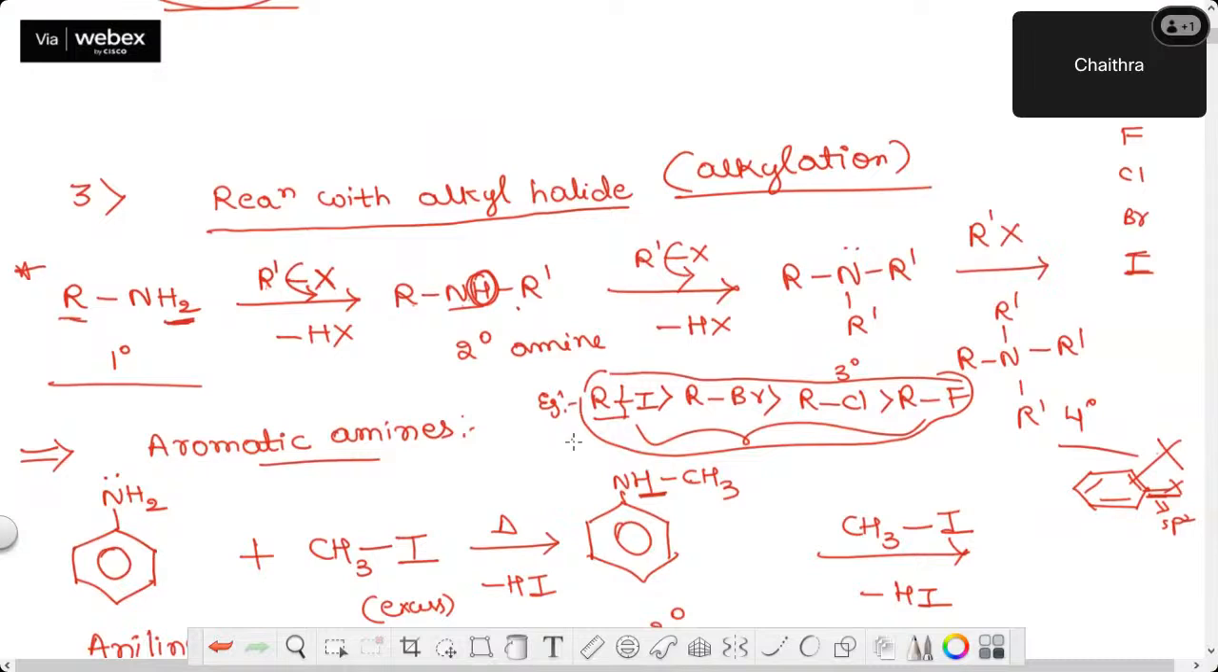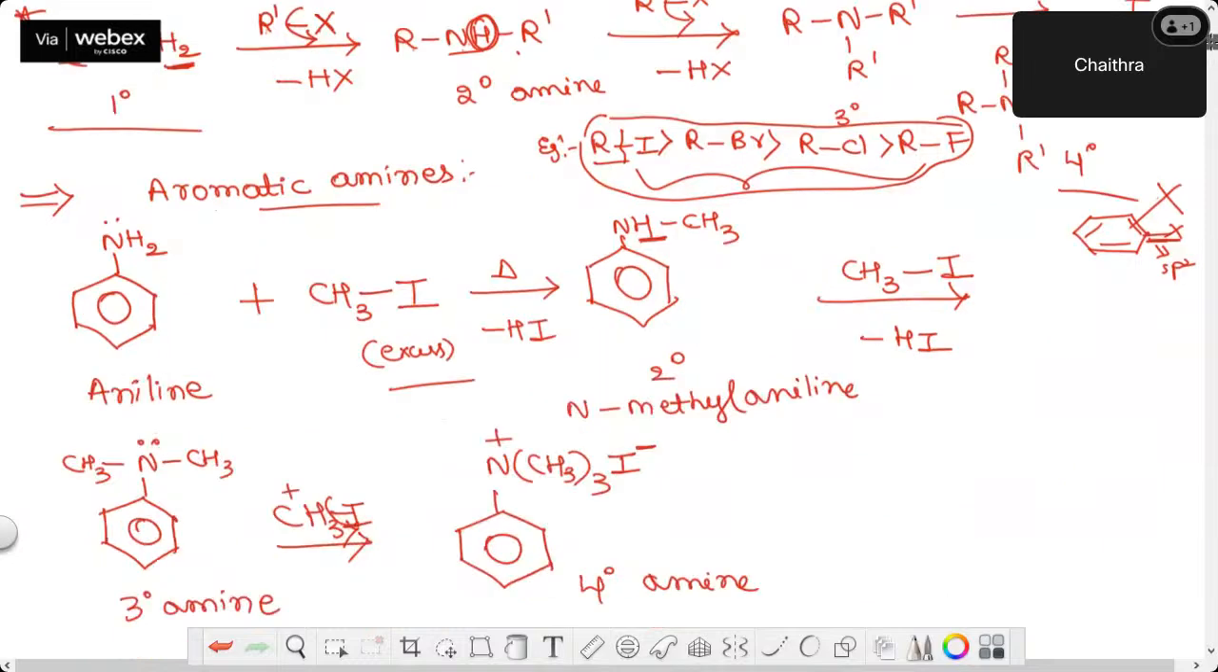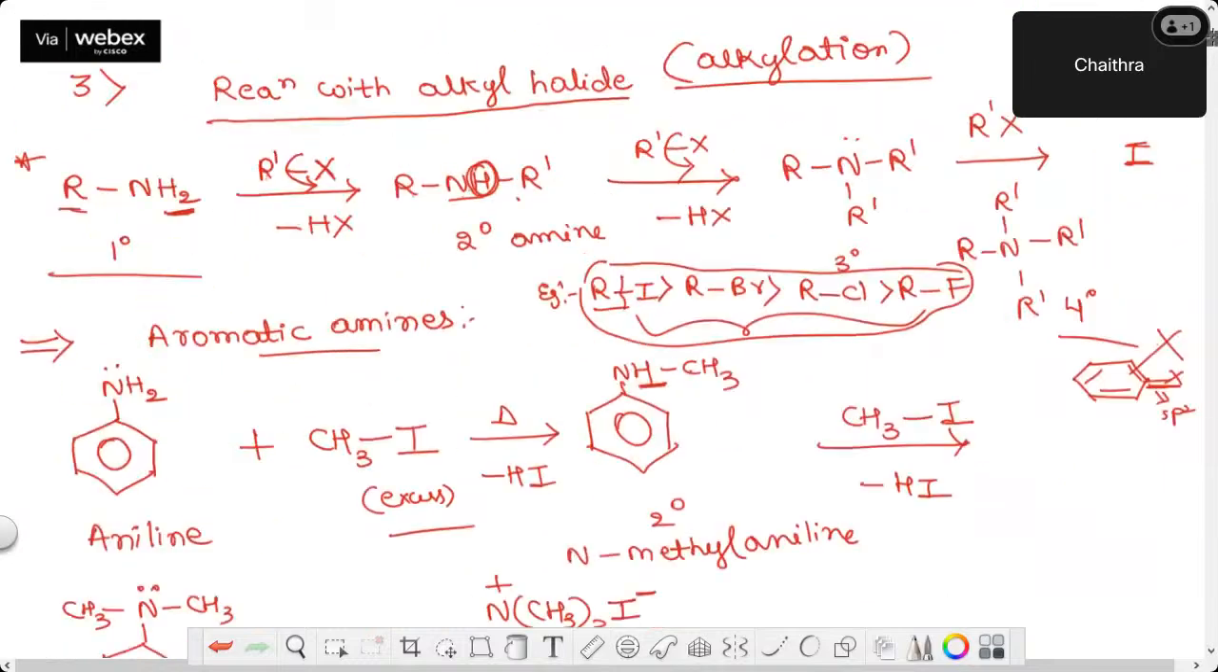Then next, reaction with alkyl halide, that is also called alkylation, Hoffmann's ammonolysis. So here we understood how amines react with alkyl halides to form a mixture of amines. And you also understood this is a preparation method of amines, and this is not a good method because it yields a mixture. Separation will be difficult. And also the reactivity order of alkyl halides, RI is greatest, RF is least. When I took aromatic amines, that particular reaction was called exhaustive methylation.